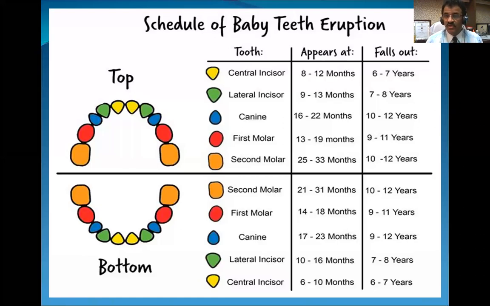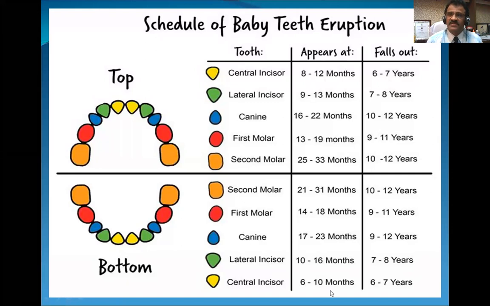First, the lower central incisor comes, and then come the upper central incisors. Then comes the upper lateral incisor at 9 months, and then the lower lateral incisors. Okay, and likewise you can see the number of months go on increasing. Some children may get teeth eruption a little later, depending upon that particular individual child. And that is why the range is given, 6 to 10 months.